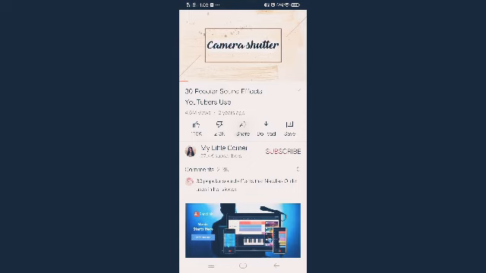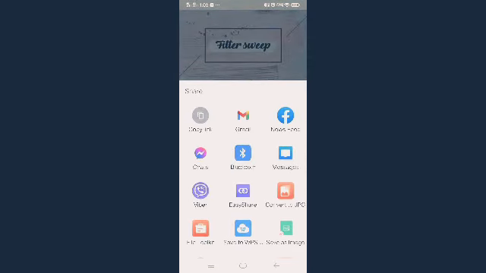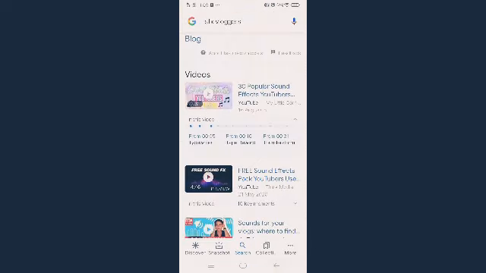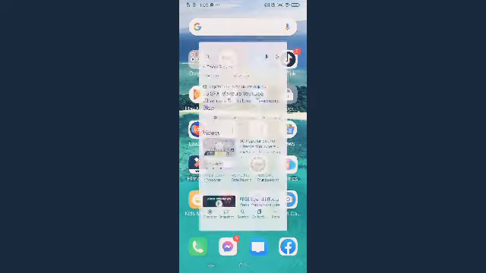So ang gagawin natin is type natin yung share, then copy link. So automatic nakaka-feed na siya sa ating link, nakaka-copy paste na siya mga guys. So then at the same time, back natin or back home tayo. So ayun mga guys, i-home natin.